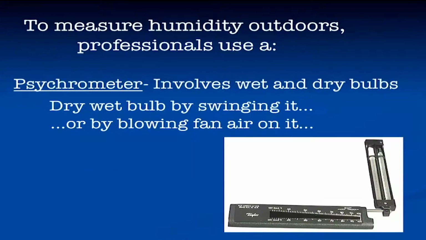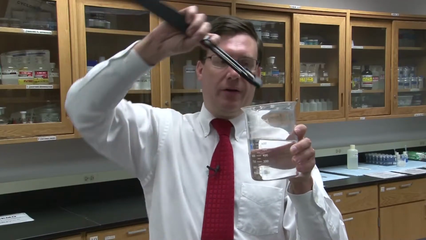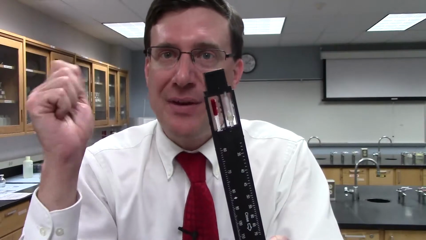To measure the humidity outdoors, we use a device called a sling psychrometer, which I'm going to show you here. It involves 2 thermometers, one's wet and one's dry. Right here's my sling psychrometer, and you notice on the bulbs, one is dry and one is wet. The idea is we're going to take this and dip it in water like so. This is the dry bulb right here, and even though it's coated in water, if I sling it around my head, it's like putting a fan on it.